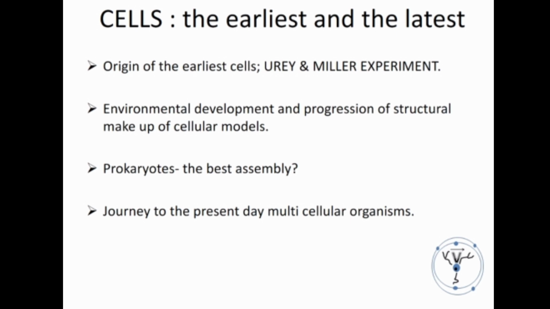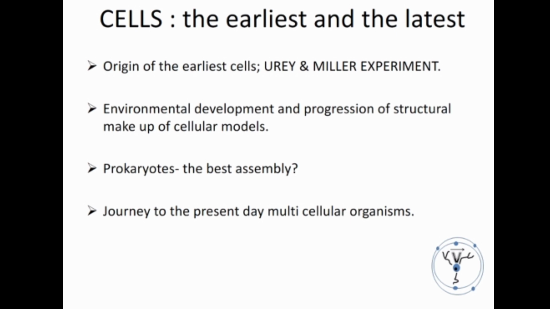If we focus on the evolutionary journey of the cells, then we should know that the environment of the earth in the earliest times was quite reducing. The earliest so-called cellular structures, not the exact cells, like microspheres and coacervates, arose at that time.